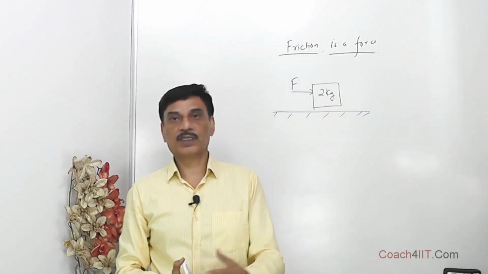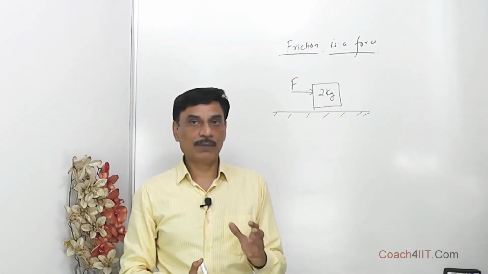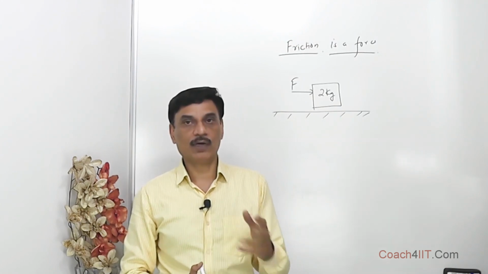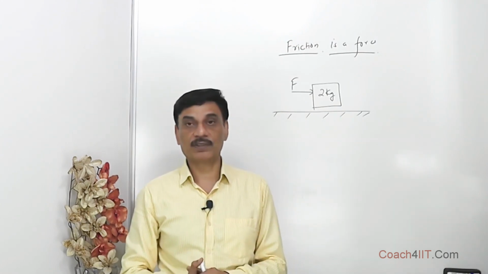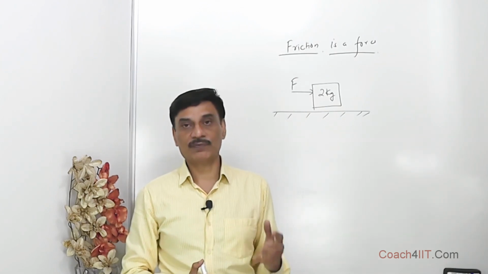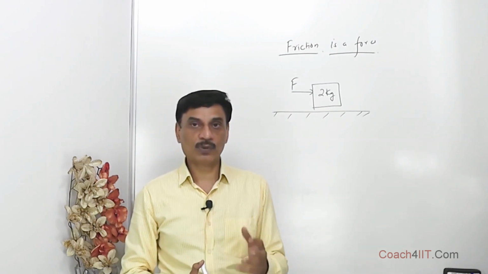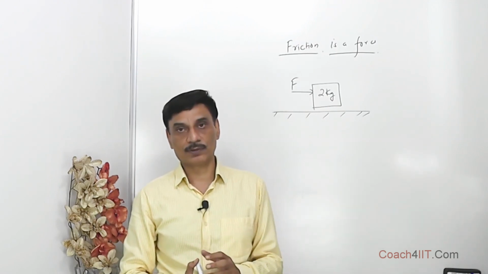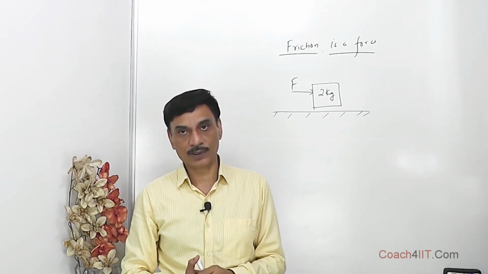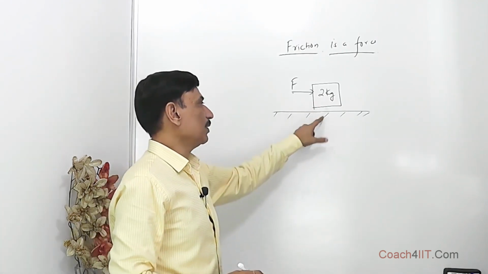Now we have introduced the concept of friction, and our aim is to understand this frictional force, that is how and what is the value and how it works and in which direction the friction force is there. Because when we say friction and it is a force, obviously the force is a vector quantity. It has to have a magnitude, it has to have a direction also. So we shall be talking about both the things, that is how to find the magnitude and how to find the direction also. And there is a roughness between these surfaces.